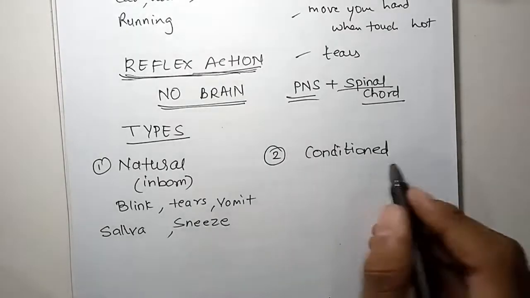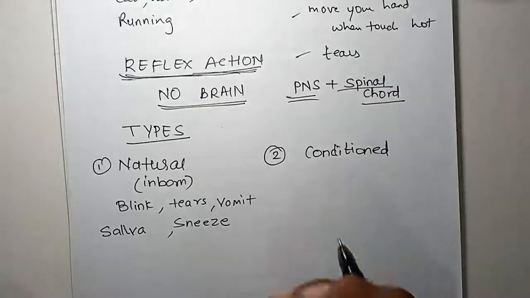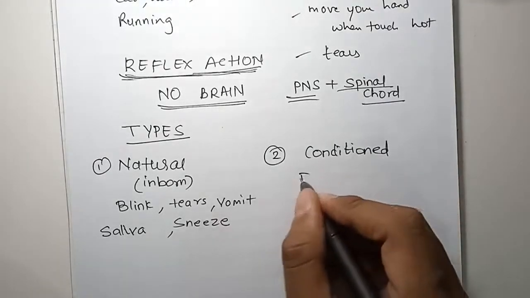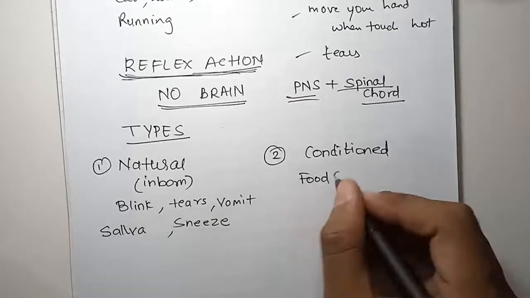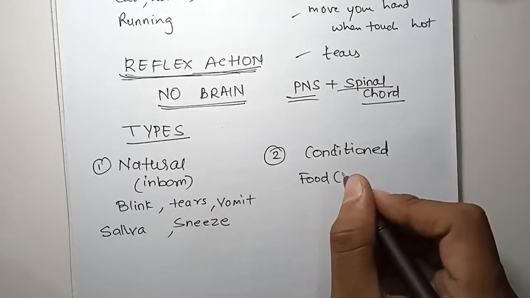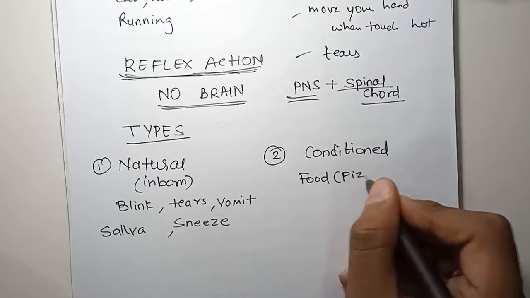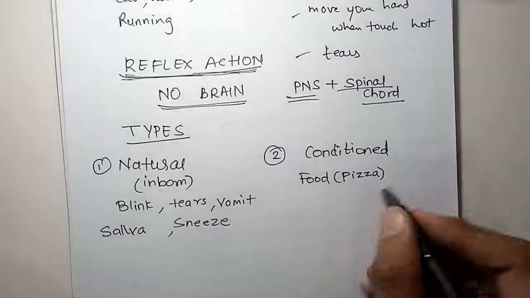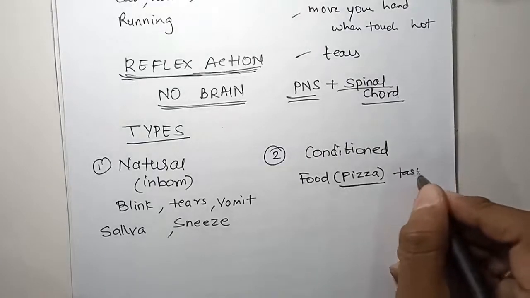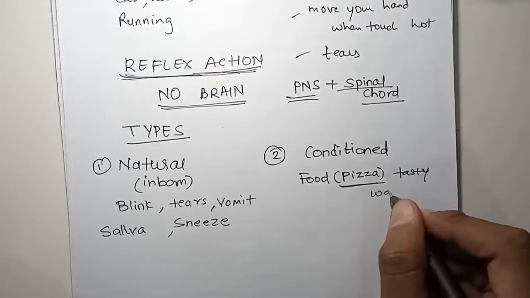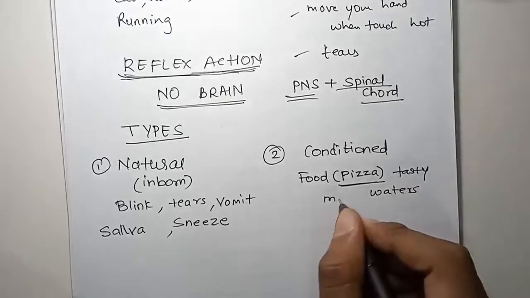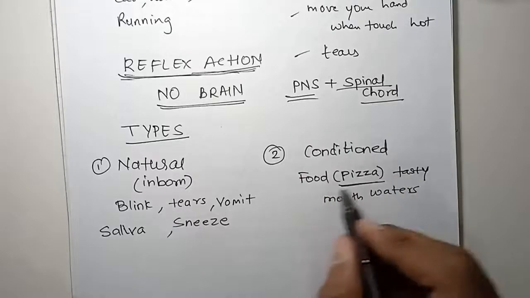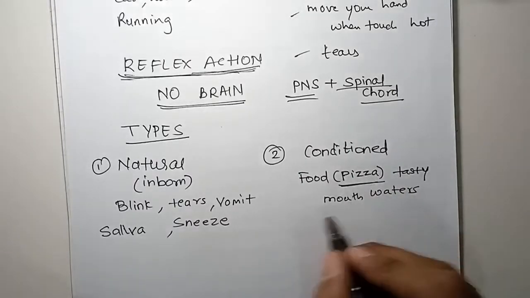Then what are conditioned reflexes, which come over a period of time, you learn over a period of time. For example, let's say you like pizza. You have learned over a period of time that pizza is very tasty, and so whenever you see pizza, your mouth waters. That is a conditioned reflex. A baby doesn't know what a pizza is, so the mouth will not water for a baby.